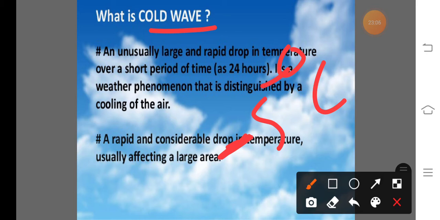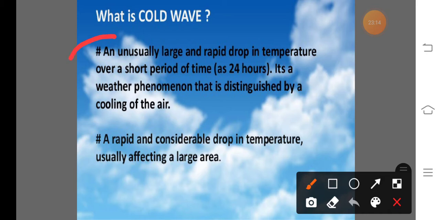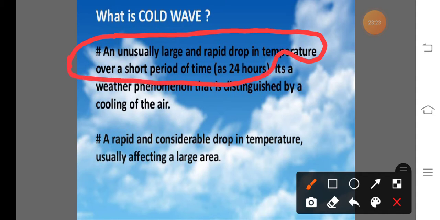This is known as the cold wave. Or in simple language, the cold wave means an unusually large and rapid drop in temperature for a short period of time, that means for 24 hours.